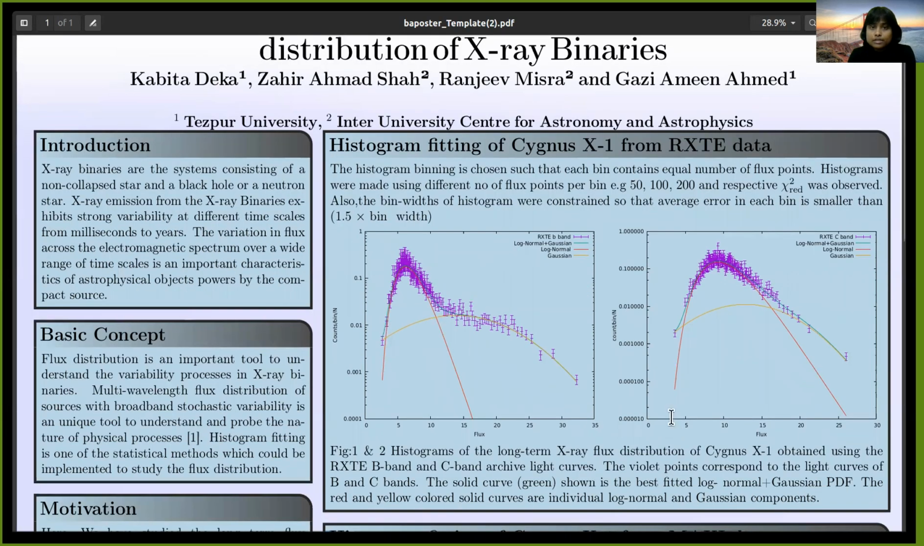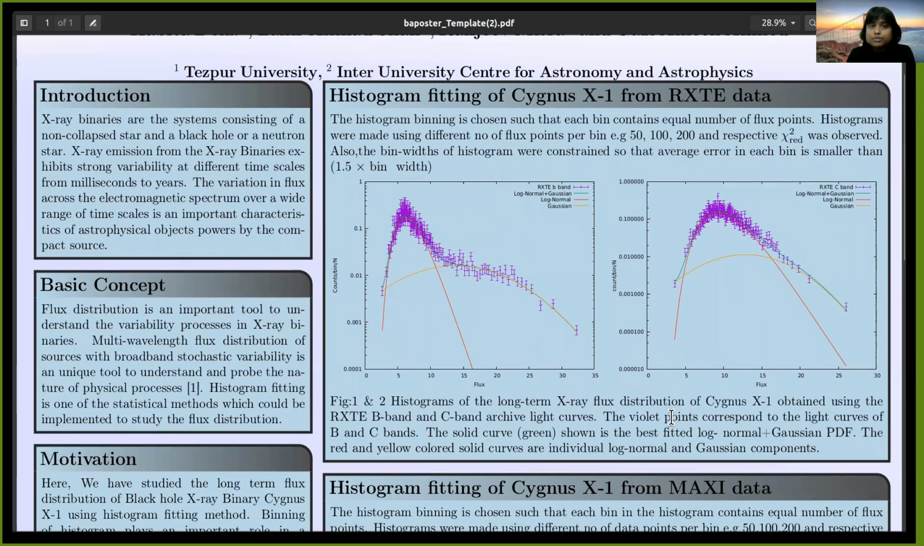The basic concept is that the flux distribution is an important tool to understand the variability processes in these X-ray binaries. And the multi-wavelength flux distribution of sources with broadband stochastic variability is a unique tool to understand and probe the nature of these physical processes. Histogram fitting is one of the statistical methods which could be implemented to study the flux distribution.